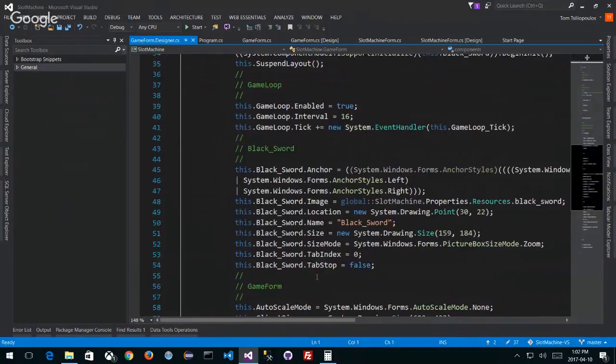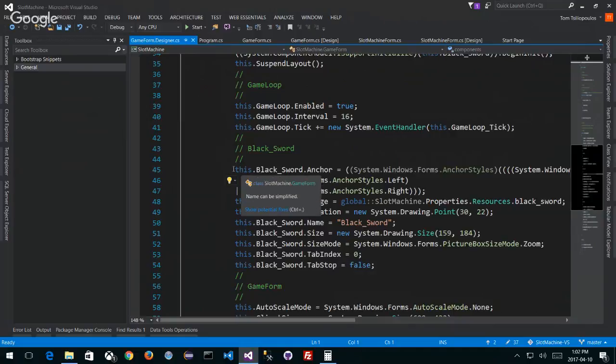And there is no event for the black sword, but you can see that I'm setting up some defaults when I drag and drop this image onto my screen. Notice that the anchor is completely a foible. It doesn't even matter, I don't even need it, but they drew it anyway. So this is what this thing actually does.